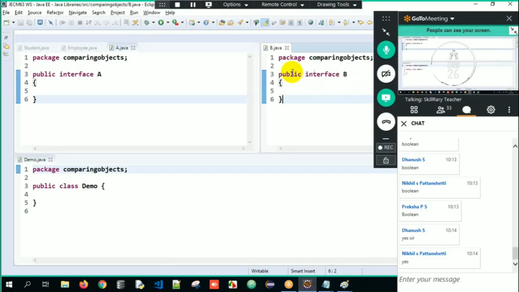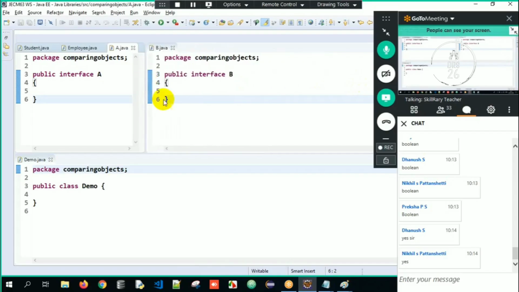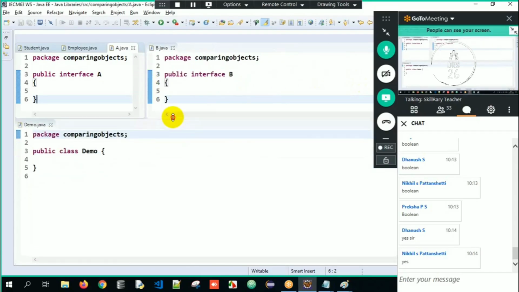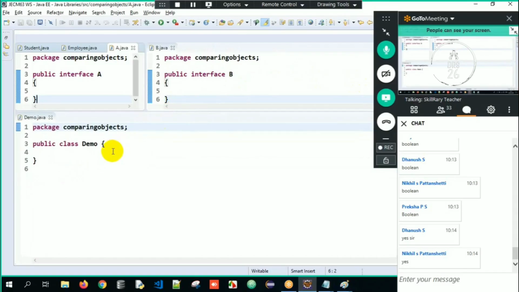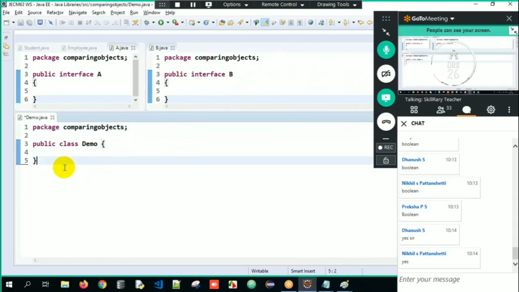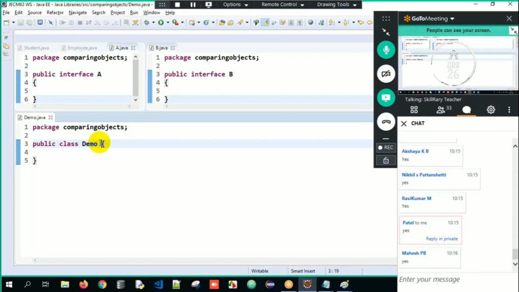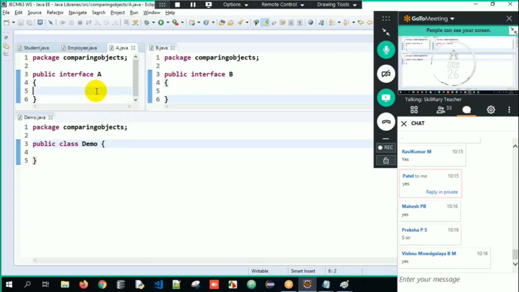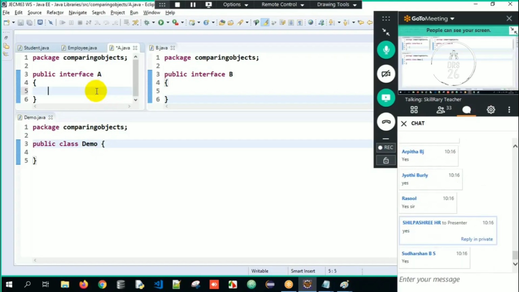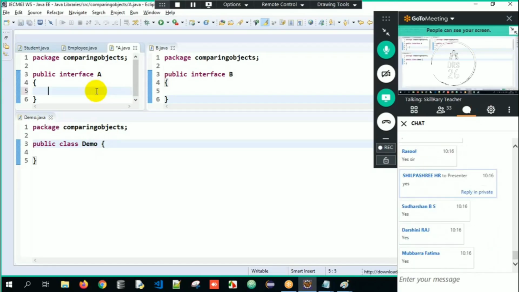Just a moment, guys. I'll help you out with what the question is. My question is, can one class implement multiple interfaces at a time? Yes or no? Only two answers. Can a class implement multiple interfaces? Yes or no? Very good. So a class can implement any number of interfaces. You are absolutely right.